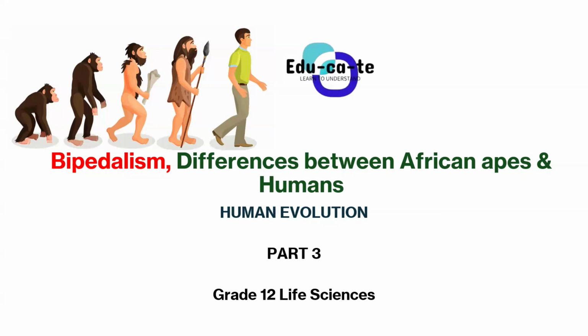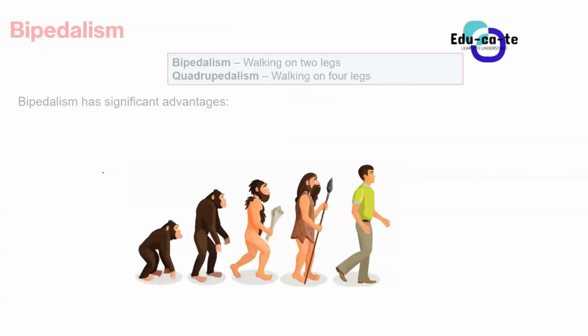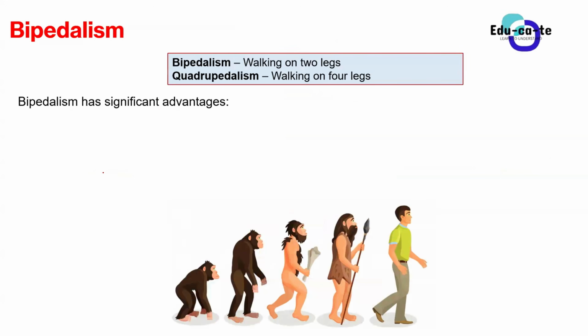So first of all, before we get there, let us talk about the concept of bipedalism. It is important for you to understand it prior to understanding the differences between African apes and humans. Bipedalism is walking on two legs. When you want to simply define bipedalism, it is when an organism walks on two legs.